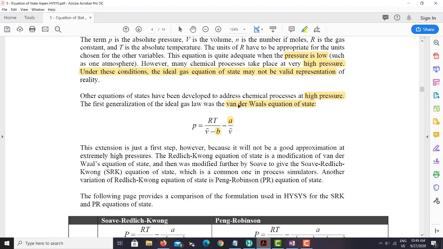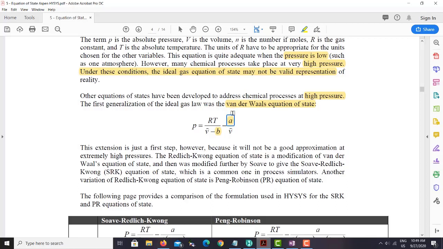So this is the start taken by van der Waals, and they are saying that there's definitely a molecular volume and there's definitely an interaction between the molecules. This extension is just the first step, however, because it will not be a good approximation at extremely high pressure. Now, this equation is okay for higher pressures, but at extremely high pressure this equation of state still suffers.